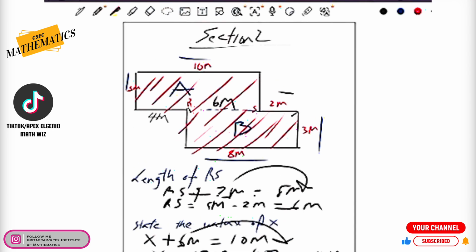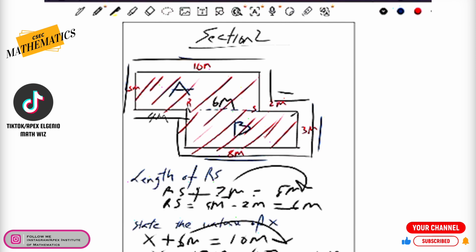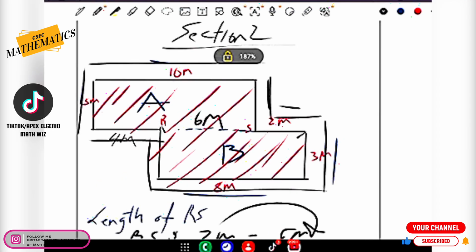So what we're looking at then is finding the distance that goes from here down here to this side here, around here, come back to here, come here, and come here. So all we need to do is just add up all these lengths. Now there are some missing lengths here that we need to find. Now we do have this side here, which is 10 at the top. Now this side here is missing, but because it's a rectangle, one of the properties of a rectangle is that the opposite sides are equal. So automatically this side over here is going to be seen as 5 meters as well.